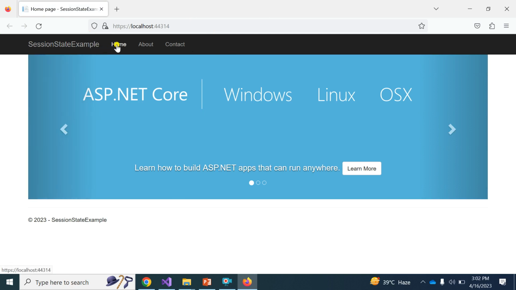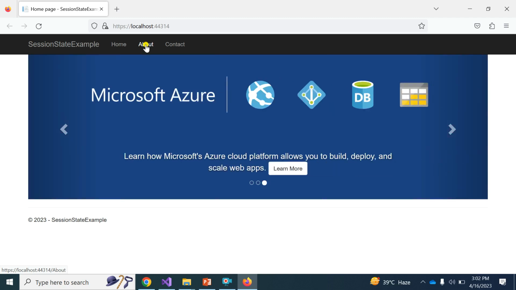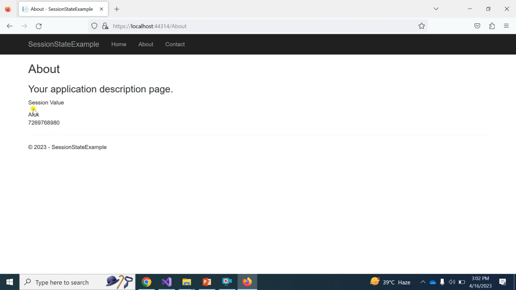The home is the index, right? In the index we set the session, and I am about to get the session in the About section. Once I click the About section, the session must be retrieved, where we set the session name Alok and the phone number. Here you can see the session value Alok and the phone number. So we can get the session value in the About page that I already set in the index. This is the purpose of session.